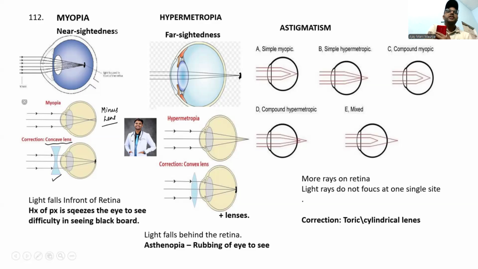We can correct that with a concave lens. Hypermetropia, convex lens is the correction. Here light will fall behind the retina. Here they will give the case of asthenopia. The child will rub his eyes to see objects. In astigmatism, light rays do not focus at one single point; there are multiple rays. Correction is with toric or cylindrical lenses.